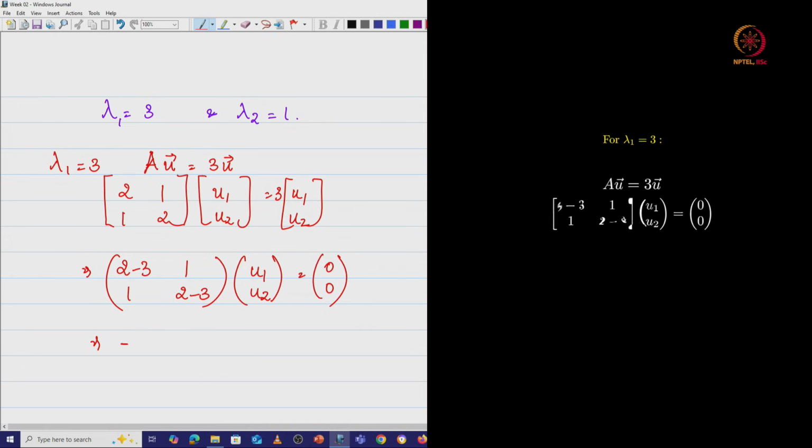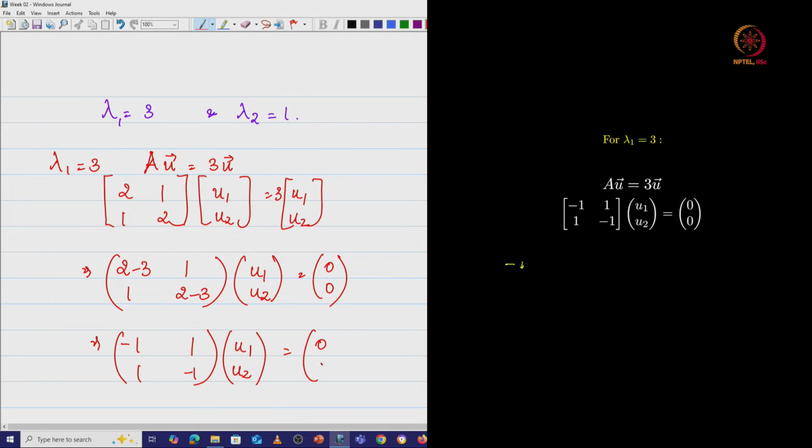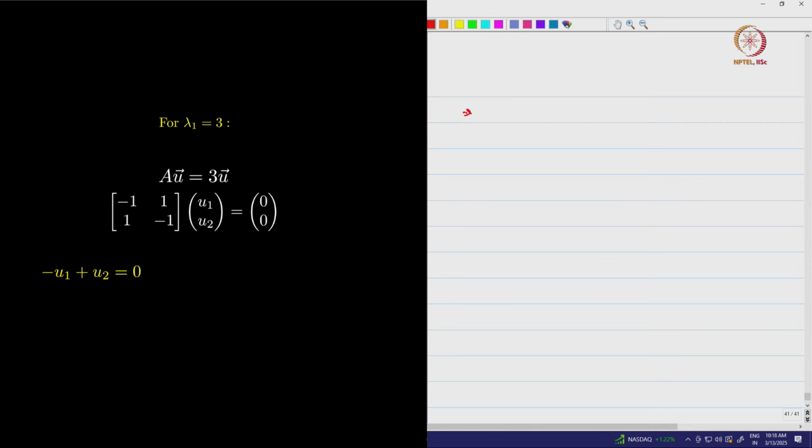So I have [minus 1, 1; 1, minus 1] (u1, u2) is equal to 0, which implies you have the two equations, namely minus u1 plus u2 is equal to 0 and u1 minus u2 is equal to 0.